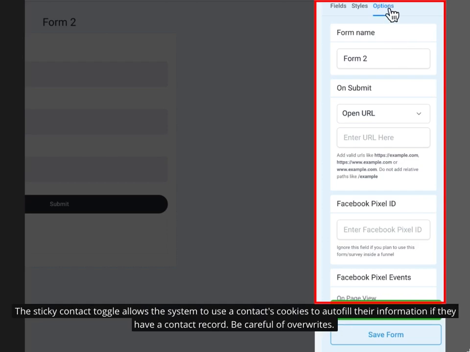The sticky contact toggle allows the system to use a contact's browser cookies to autofill their information if they already have a contact record in your account. Just be careful of overwrites, as two people filling out the same form on the same computer, or a team member filling out a form on behalf of a contact, can overwrite the given contact records that exist and merge them together. So just be careful of that.